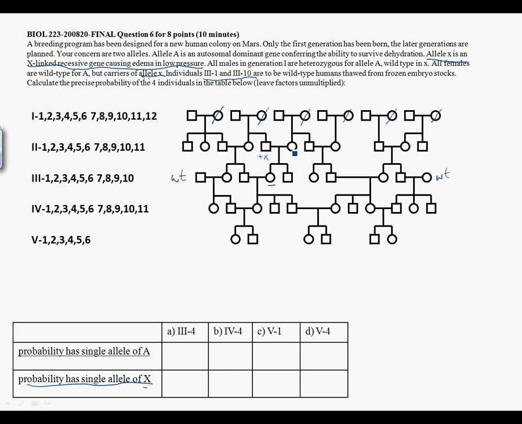Her mother, on the other hand, is somewhat different. Her father must have given a wild type sex chromosome, and the mother could have given either a wild type or X. Now I have to be careful because there is 2 here and 1 here.